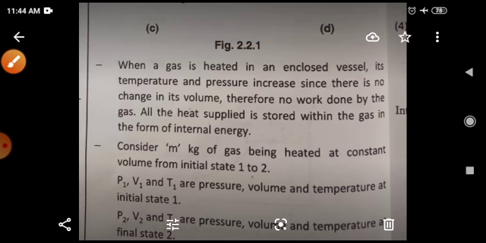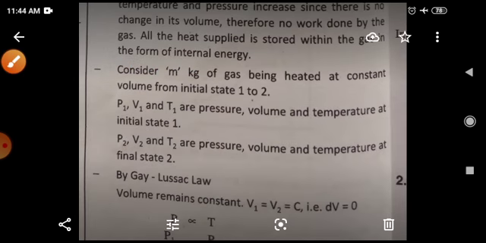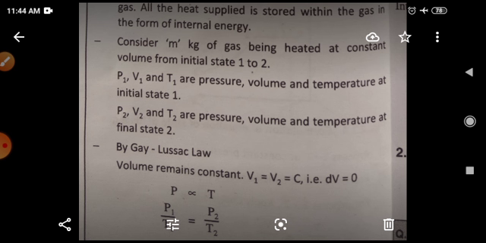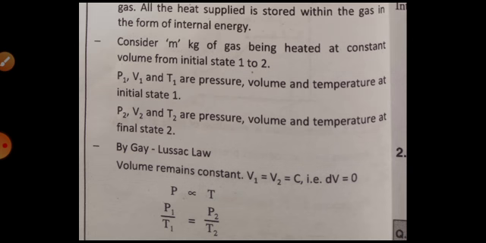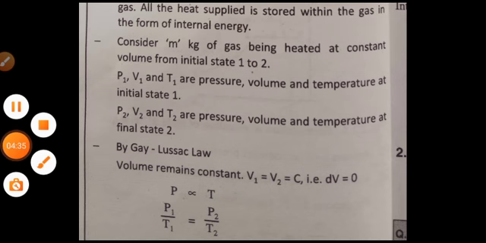The example is the air compressor. Now consider m kg of mass being heated at constant volume from initial state 1 to state 2. Then P1, V1 and T1 are the pressure, volume and temperature at the initial state, and P2, V2 and T2 are the pressure, volume and temperature at the final state. According to the constant volume gas law, Gay-Lussac's law, P is directly proportional to T. We have seen this law.